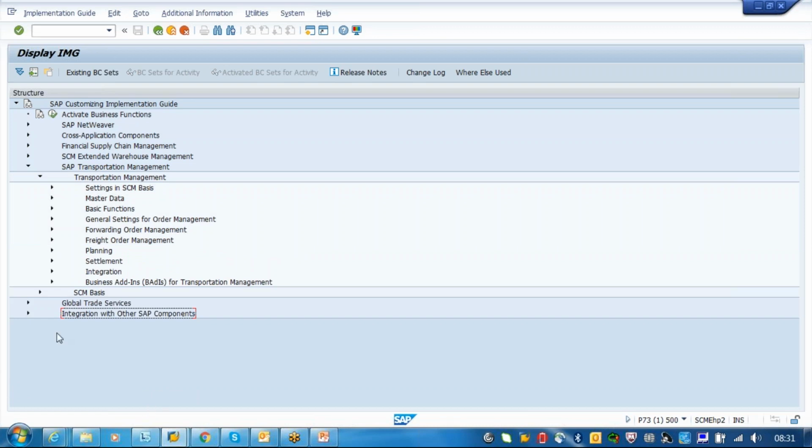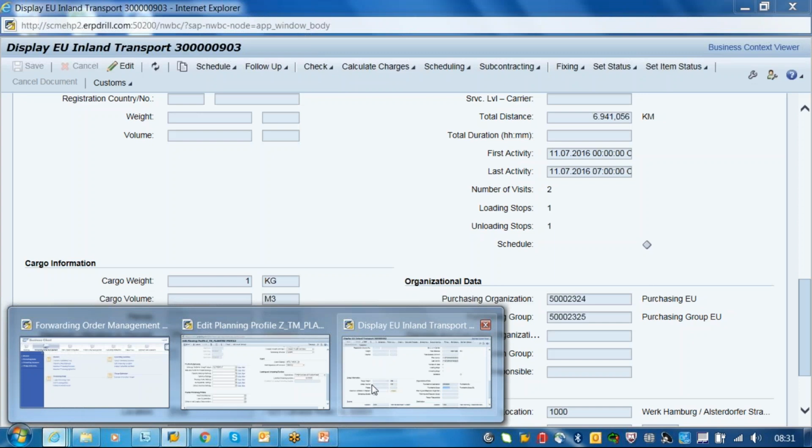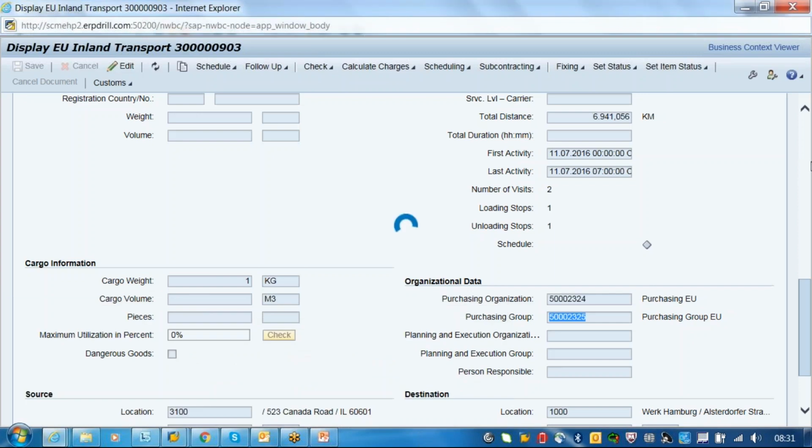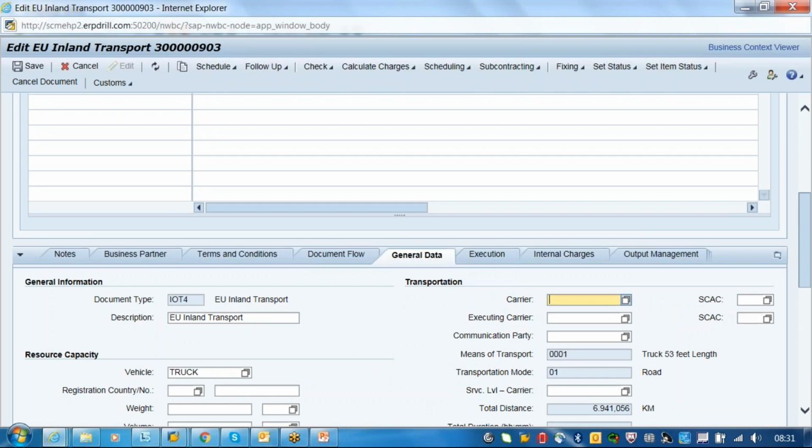Okay, so the document type for the freight order got created. Now the next process is, once a freight order is created, we just go to edit mode. So we have to assign the carrier. That means we have to subcontract this to the carrier, saying that this document is assigned to you.